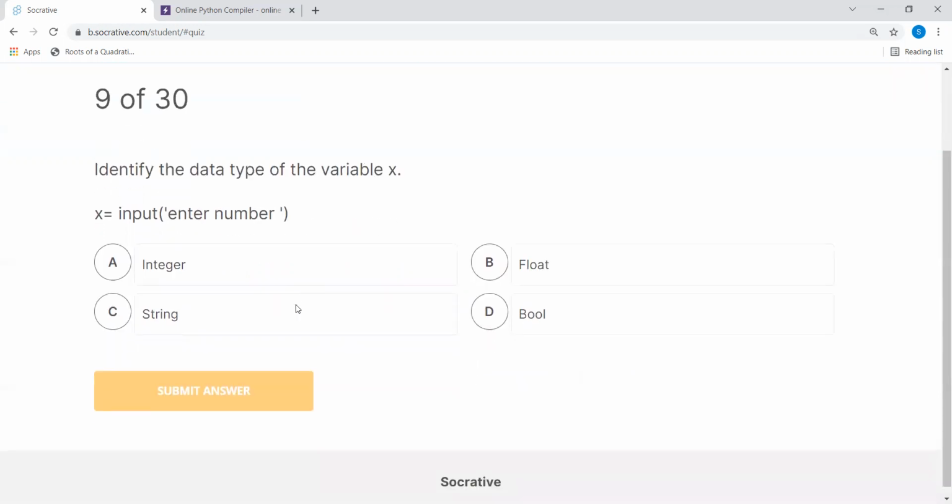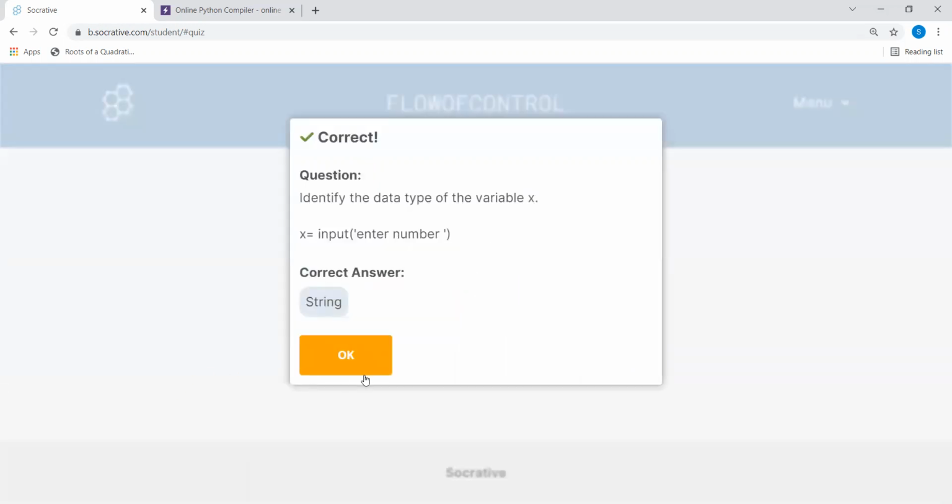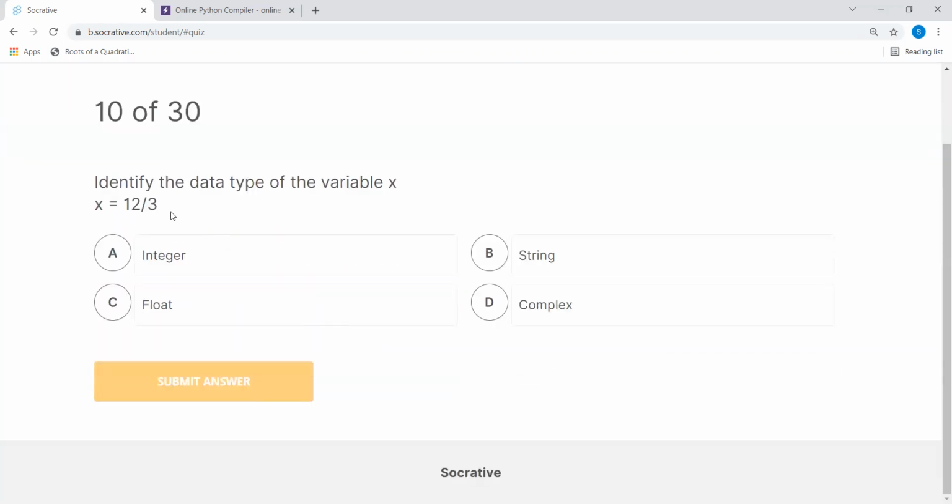Okay, next one is what is the data type of the variable x? Now, input, enter number. It looks like a number, but by this time you know that you need to typecast x using int. By default, it is a string. Now we come to the next one, 12 by 3. Identify the data type of x. In other programming languages like C, C++, and Java, integer divided by integer is an integer, but it's not the case here. 12 by 3 will be 4.0, which is a float number, and that is how Python is different.